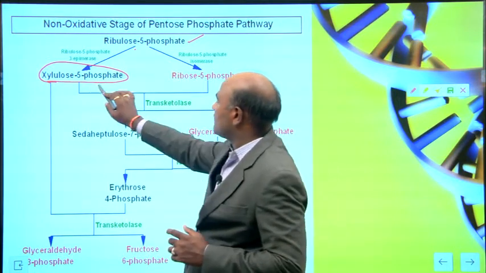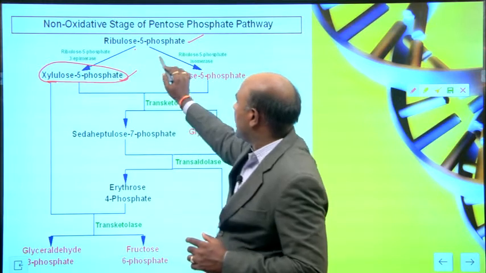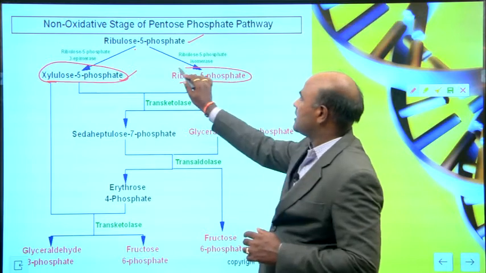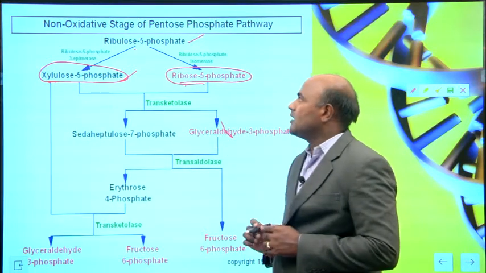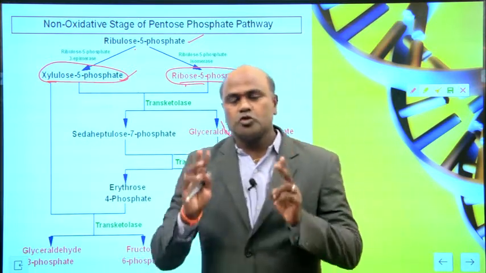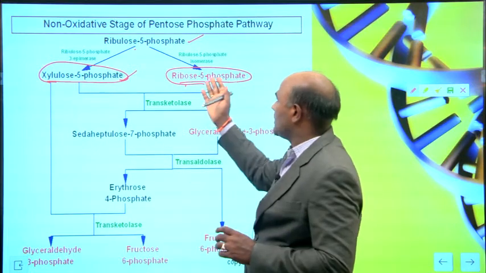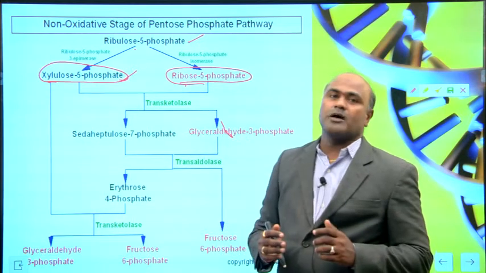Ribulose 5-phosphate also gives two molecules: one is xylulose 5-phosphate and the other is ribose 5-phosphate.